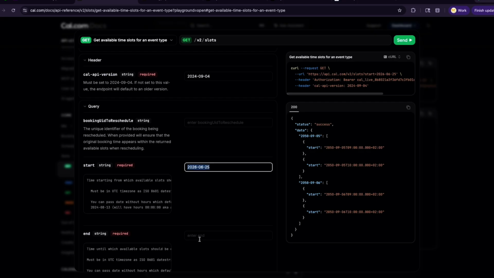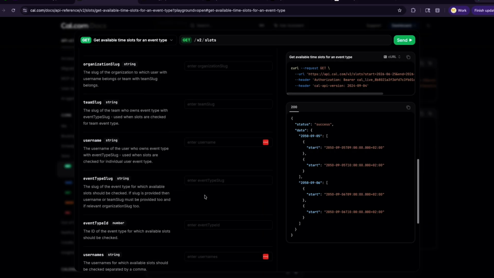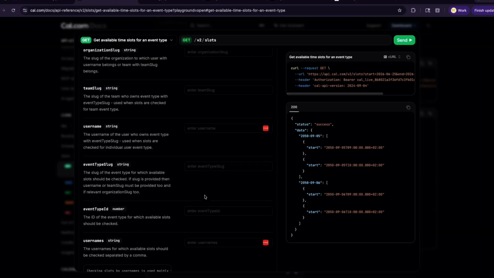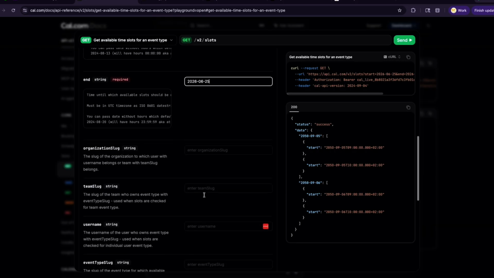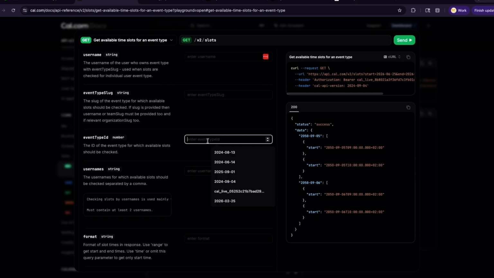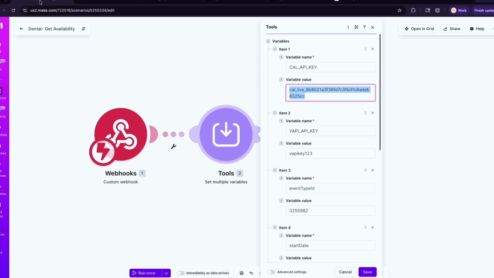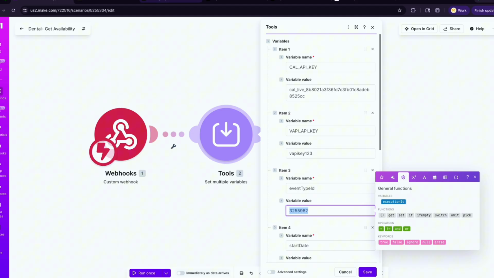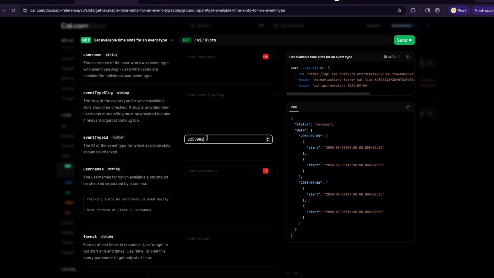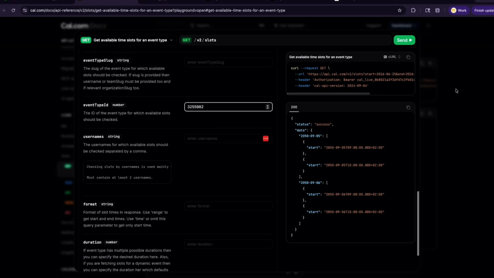Okay. And then you need an end date, which should be the same in this case. And like it said in there, there are a couple of things that you can use in order to find an event. In this one, we're using the event type ID that we had in here. So if you copy this and paste that in here, now you can see how your HTTP request is supposed to be structured.